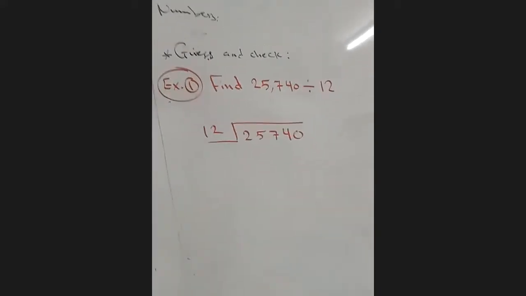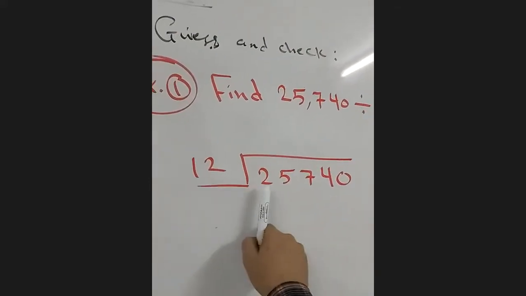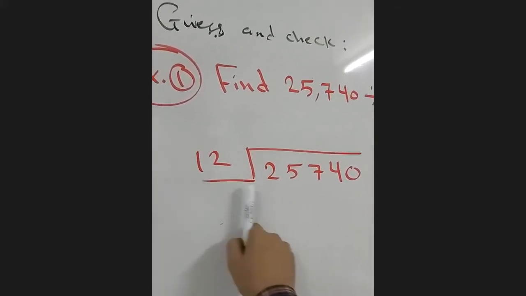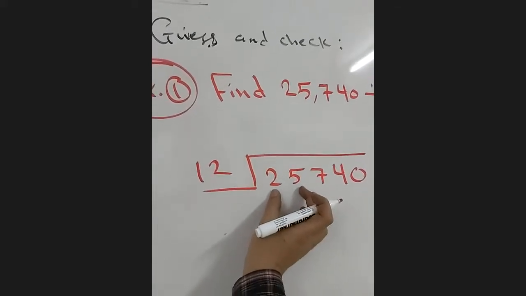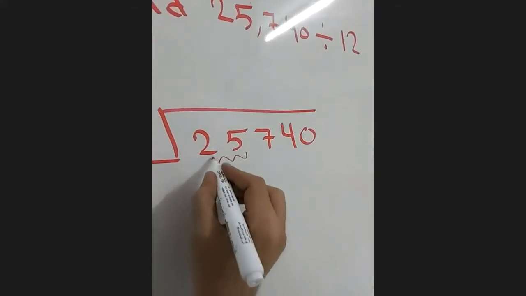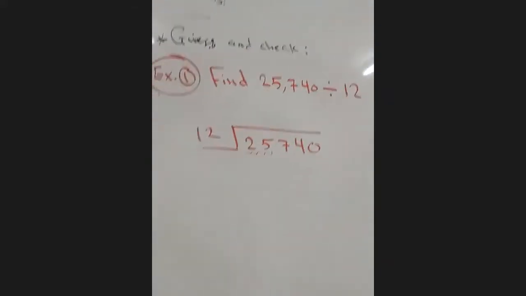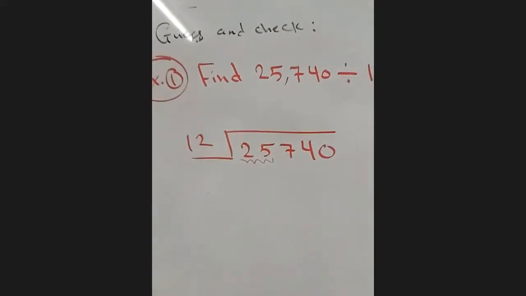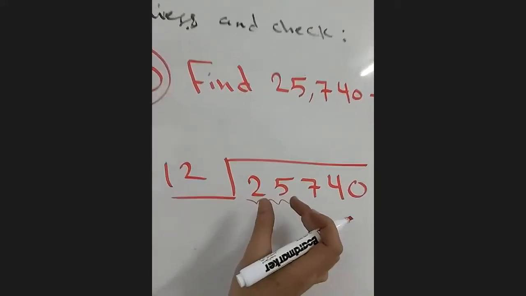And how do we start with the division, guys? We start with the first number here, 2. Is 2 more or less than the divisor, 12? 2 is less than 12, so I cannot take 2. I will put the other digit with it, the second digit, 25. 25 is bigger than 12. So I can start with 25. Don't start with the whole number. It's a big mistake.